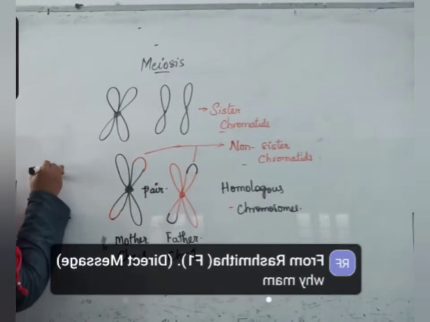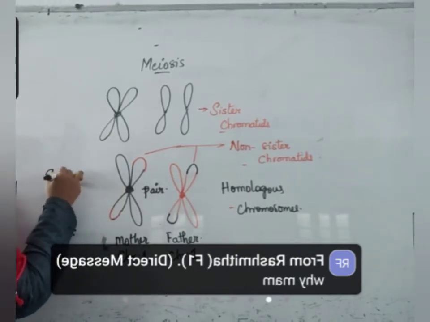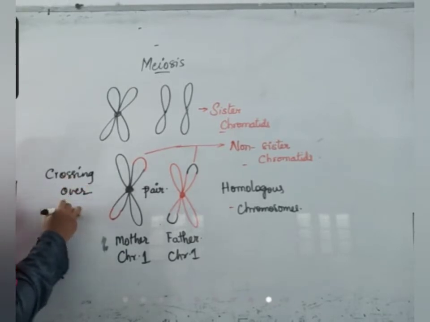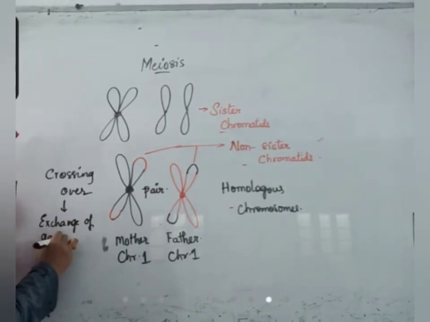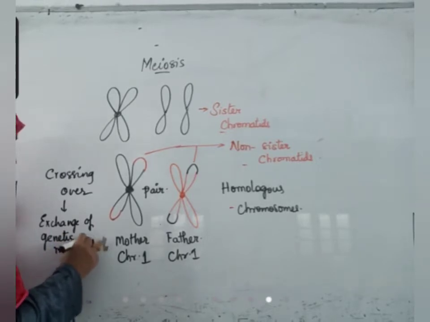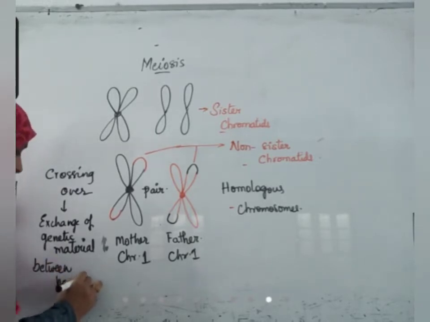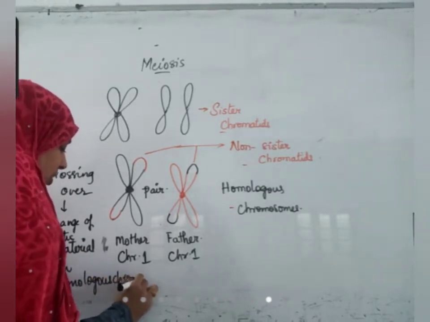But here, this method of exchange of genetic material is called crossing over. Crossing over is exchange of genetic material between homologous chromosomes.